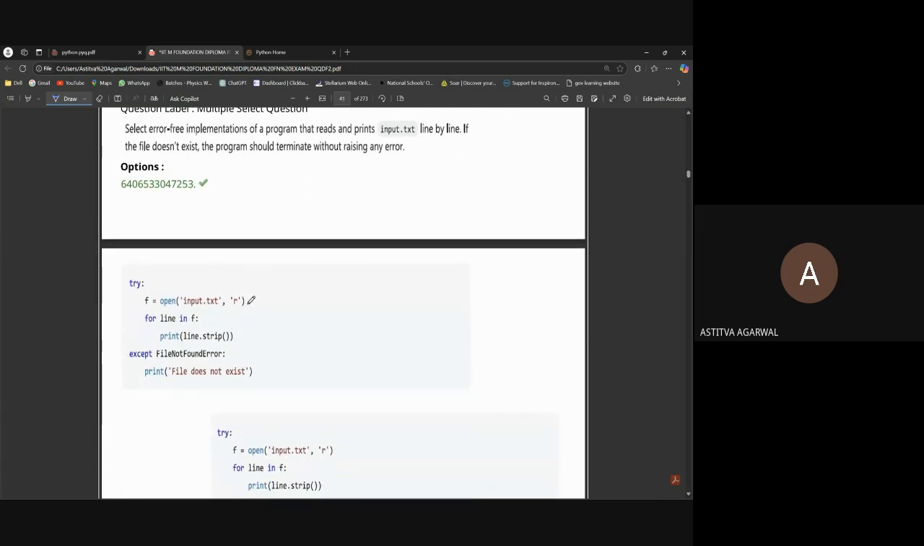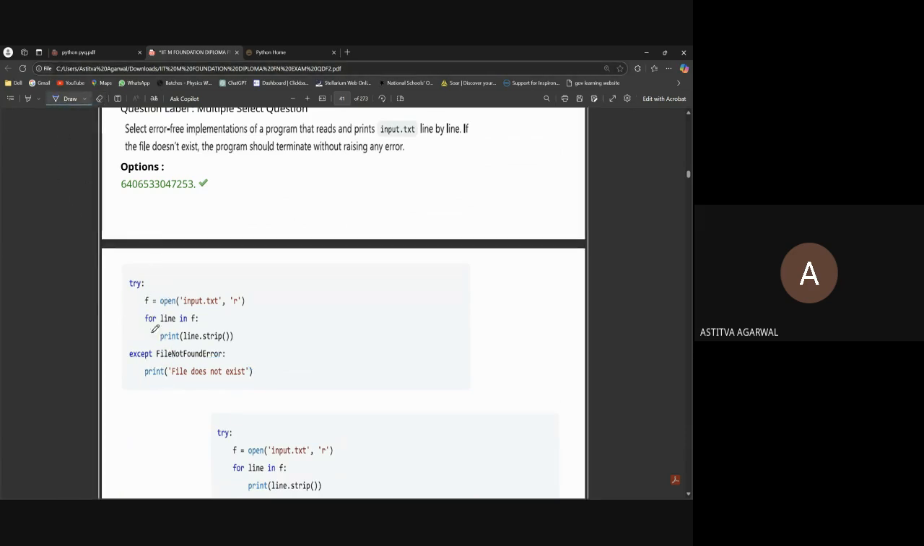Next question. Select the error-free implementation of a program that reads input line by line. If the file doesn't exist, the program should terminate without raising any error. So it's for try, except, and finally block. For the try block, we will just try everything. If anything raises any error, we just have to print what the error is.